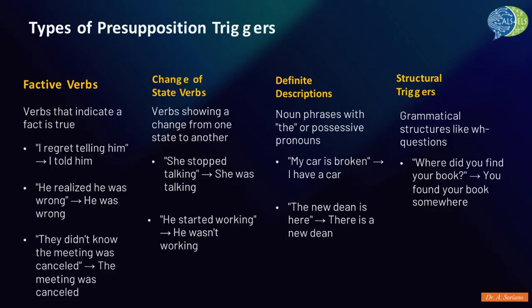Definite descriptions: these are noun phrases starting with the or a possessive pronoun like my, your, or her. My car is broken presupposes I have a car. The new dean is here presupposes there is a new dean. Structural triggers: the grammatical structure of a sentence itself can trigger a presupposition, especially WH questions. For example, where did you find your book presupposes you found your book somewhere.